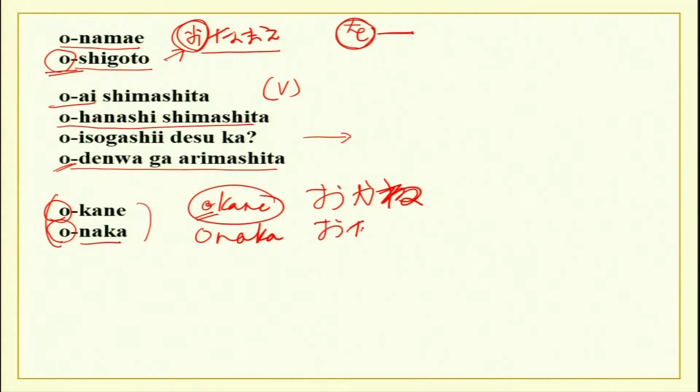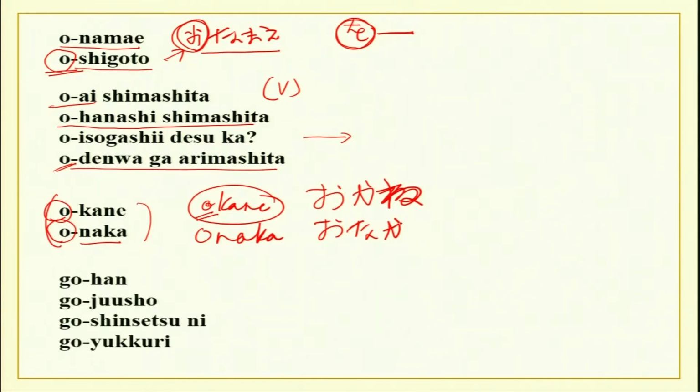O, na and ka. Then you have some other honorifics also, like gohan. Now, you will not say for food han o kudasai. No, you will say gohan. So, go is already in the word now, and it is used as a normal Japanese word.